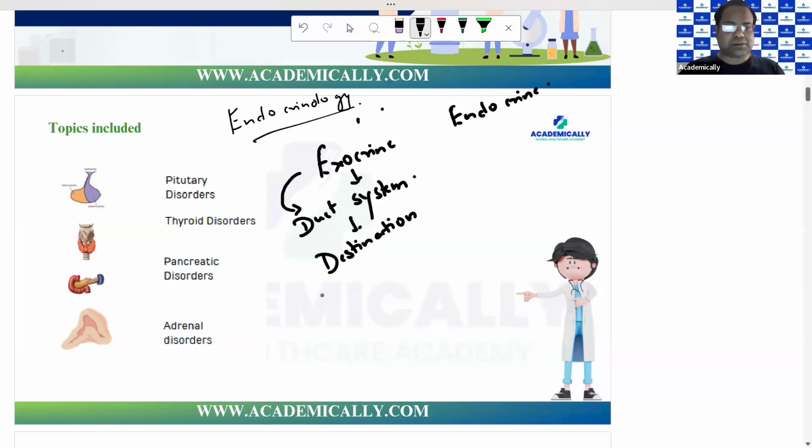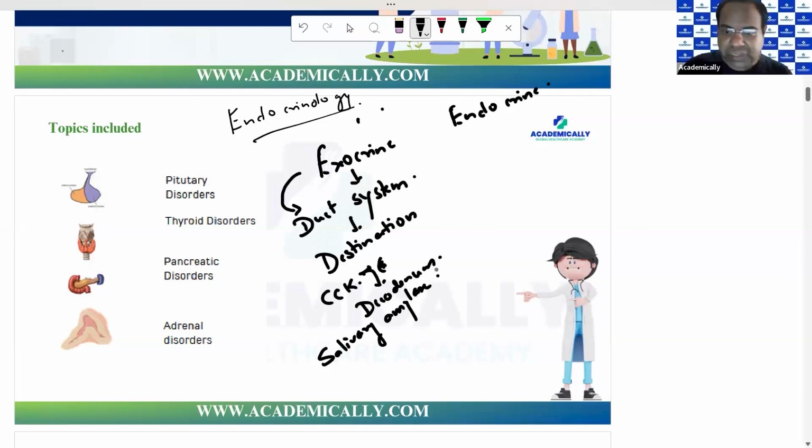For example, cholecystokinin is secreted, it comes out via the biliary tree and goes into the duodenum where the action takes place, or salivary amylase secreted by the salivary glands. There is a duct system which carries this into the mouth, and there the action takes place.